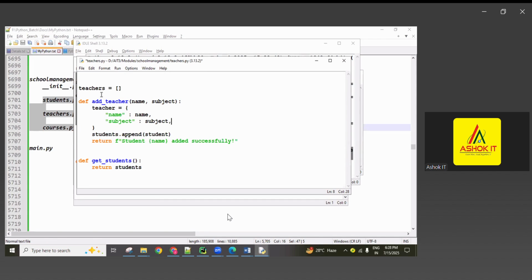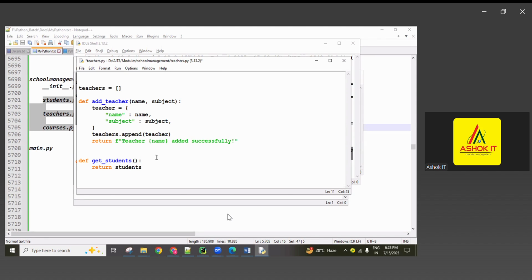Now, into this teachers list object, I want to add this teacher object. After that, the message says so and so teacher added successfully, returning and displaying the teacher name, whichever teacher we are adding.